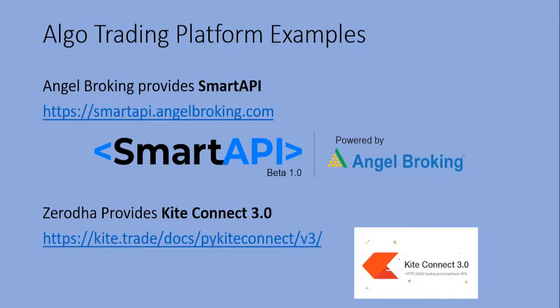Then coming to the examples, Angel Broking is providing Smart API as a broker's API. So we can subscribe to Angel Broking, or Zerodha, they are also providing Kite Connect 3.0. So we can subscribe to one of the brokers. There are so many other brokers already coming into the picture.